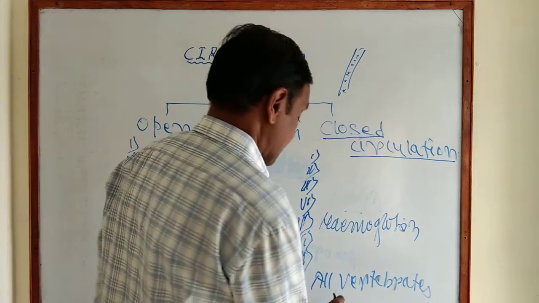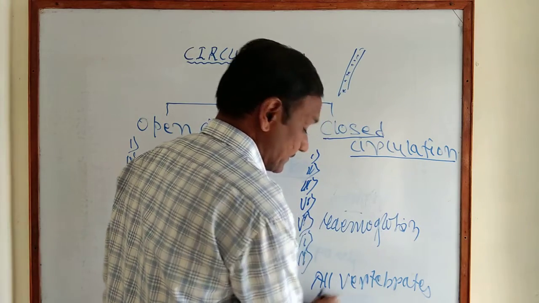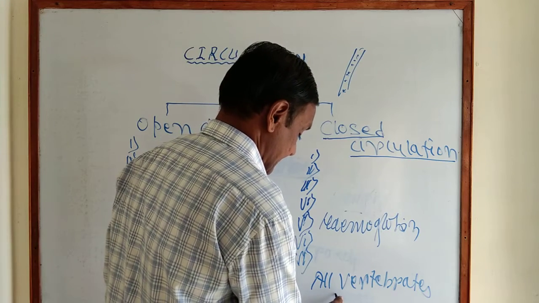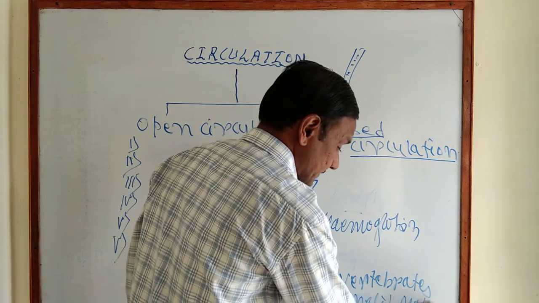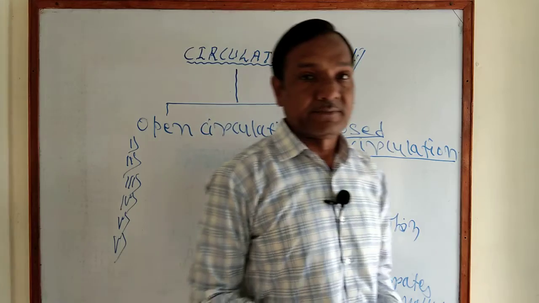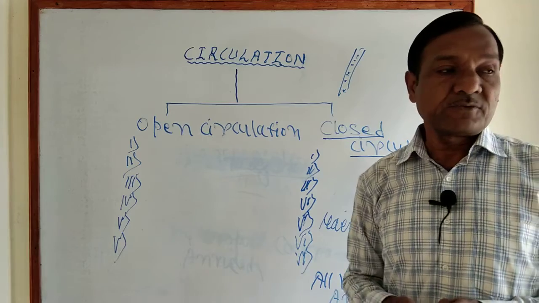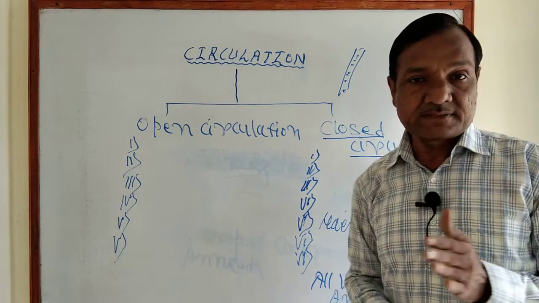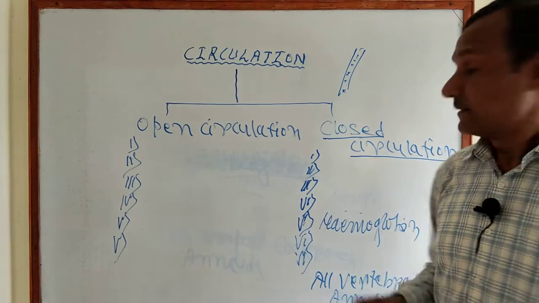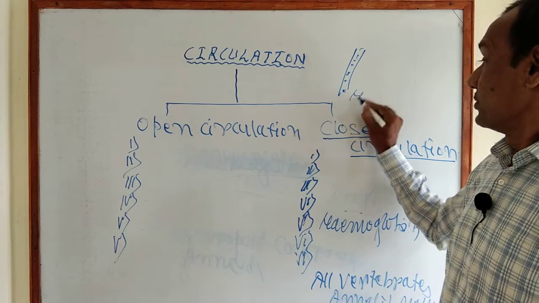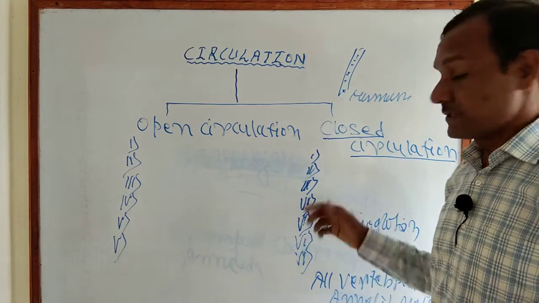Then higher annelids, mollusks and so on. These are the examples of closed circulation, and all vertebrates. In this case the classes Pisces, Amphibia, Aves, Reptilia, Mammalia, also including human beings. Is it clear? These are the examples of closed circulation.